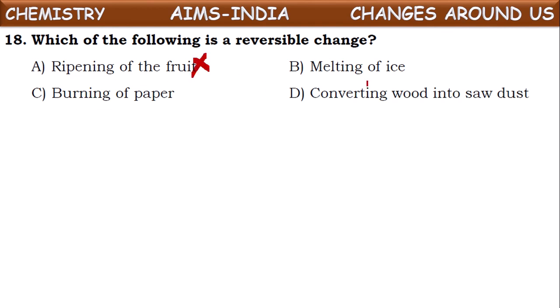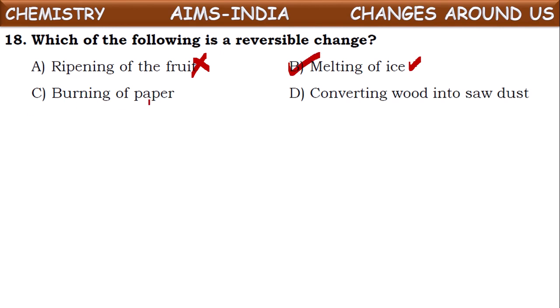What about melting of ice? If ice melts, it forms water. Can we get back the ice from that water formed? Yes, we can. By cooling that water it converts into ice. Isn't it? So it is one of the reversible changes.